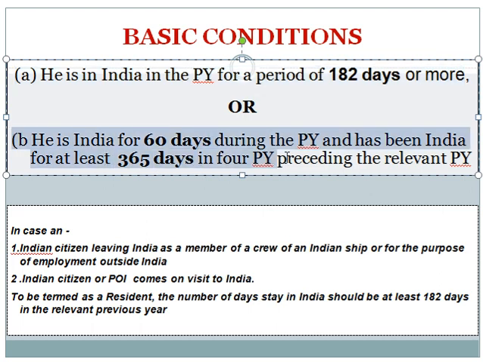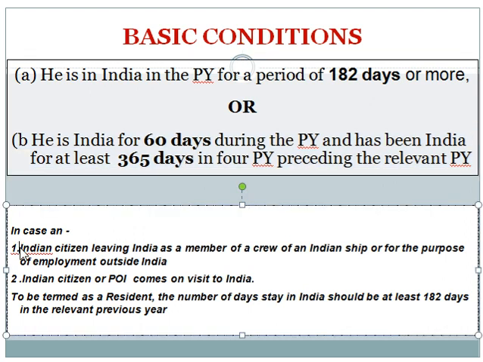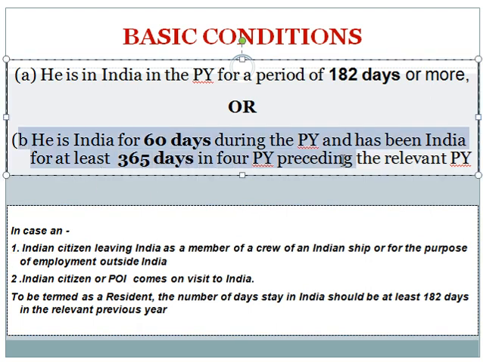Or second one, he is in India for 60 days during the previous year, and he has been in India for at least 365 days in 4 previous years preceding the relevant previous year. That means the individual assessee is in India for at least 60 days in 2019-20, and he has been in India in 4 previous years preceding the relevant previous year.